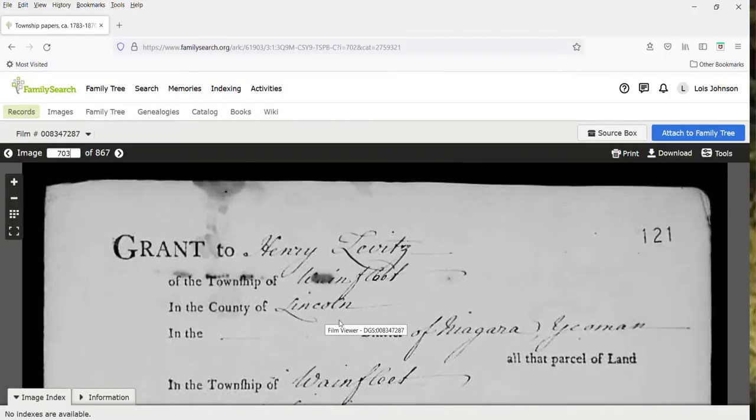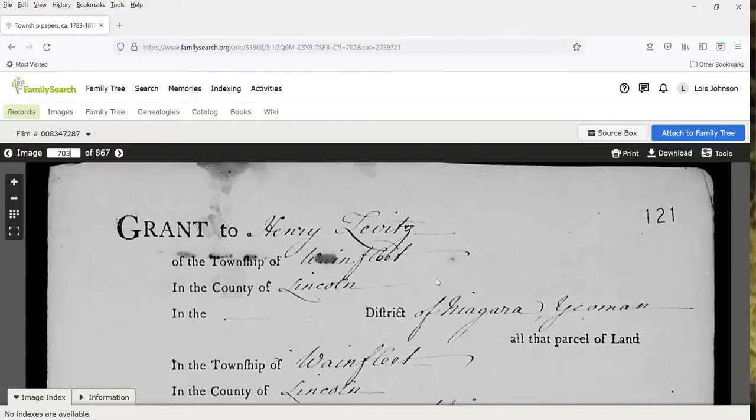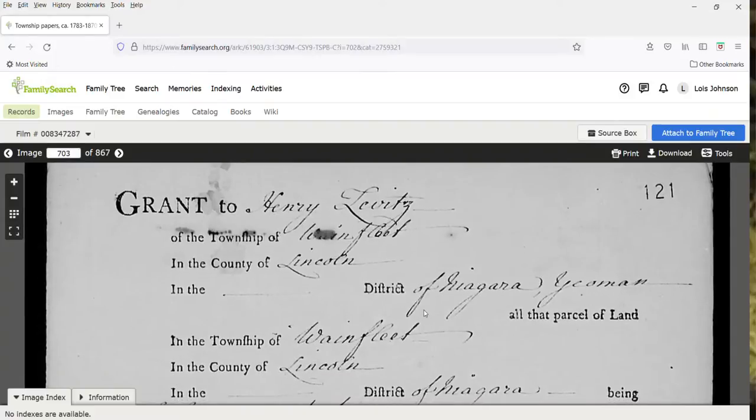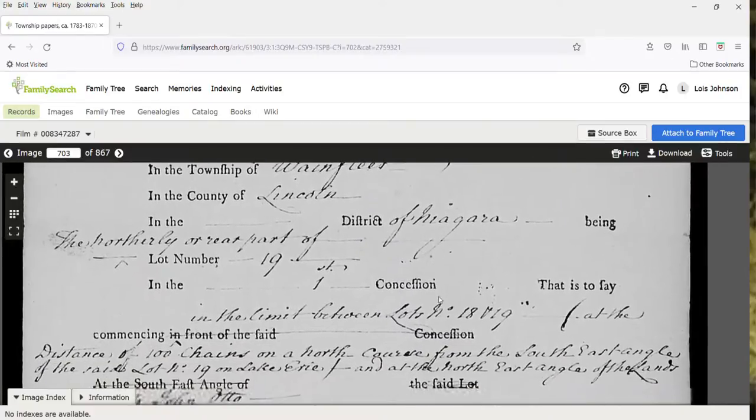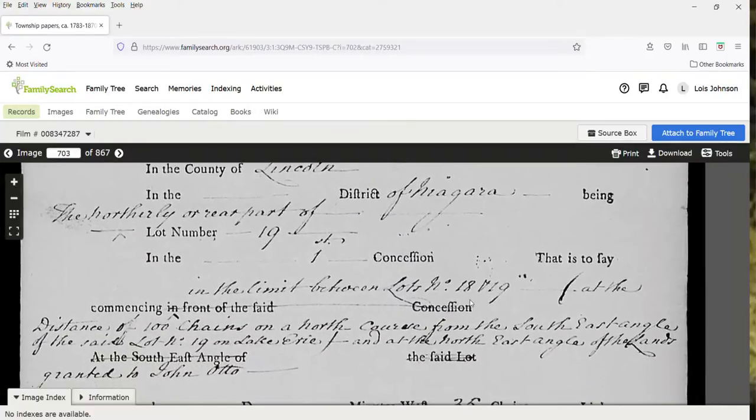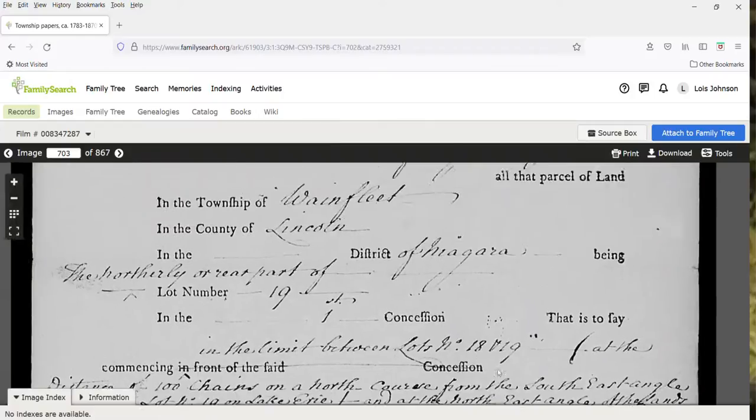And this is just Henry Zavitz, or some people call it Zavitz, I don't know. And again, here's what I was saying, in the county of Lincoln. Well, that's because it was the county of Lincoln when this was written. It did not become the county of Welland until 1845, okay?